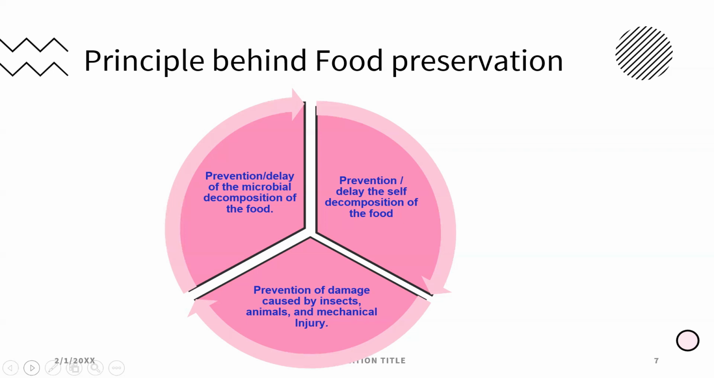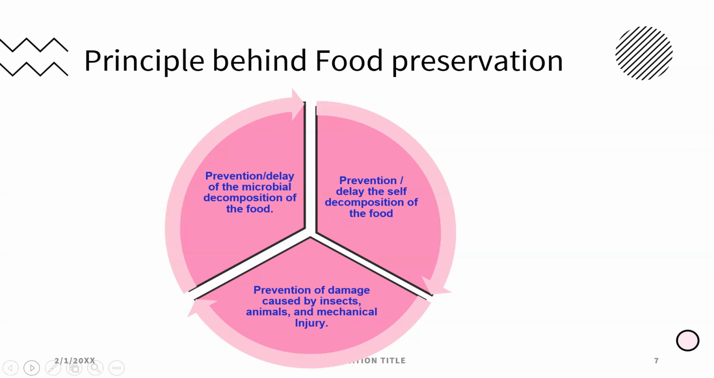Even freezing methods, freezing below 10 degrees or below 0 degrees, will kill the microorganisms. Next one is prevention or delay of the self-decomposition of the food. This is nothing but the enzymatic activity. By means of some chemical reaction or by adding some chemical agent, the decomposition of the food by the enzyme should be stopped so that spoilage will not occur in the food. So blanching is one of the methods by which the self-decomposition of the food can be stopped.